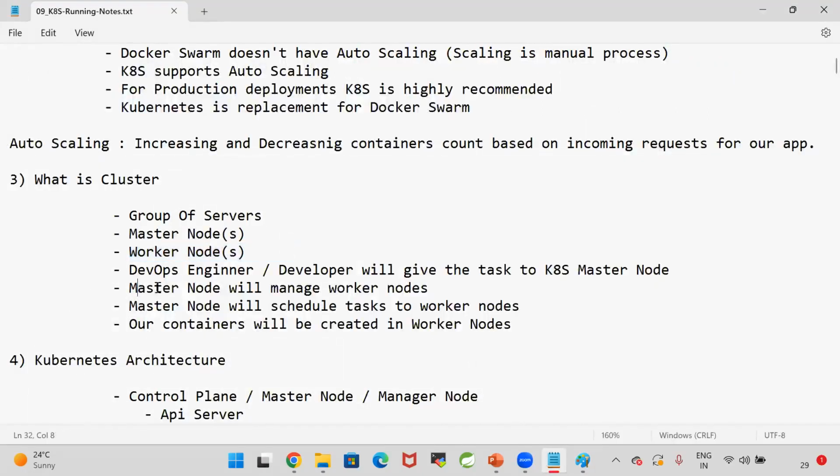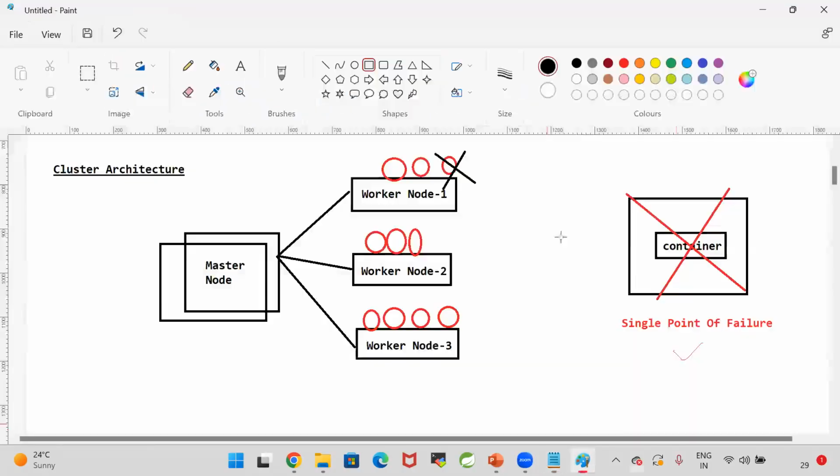Now, the master node will manage the worker nodes. The master node will schedule the tasks to the worker nodes. Our containers will be created in the worker nodes. So this is called cluster. If you have practiced Docker Swarm, it is easy for you to understand what a cluster is and how to set up the cluster.